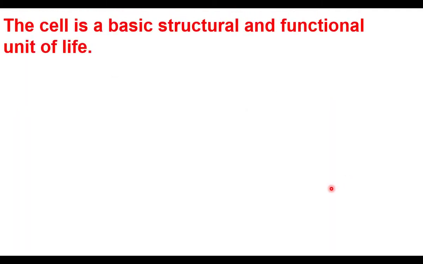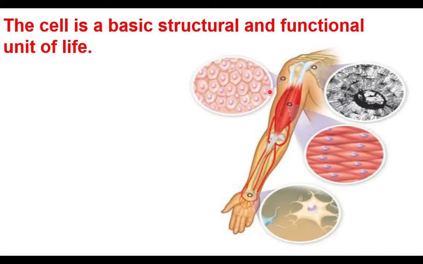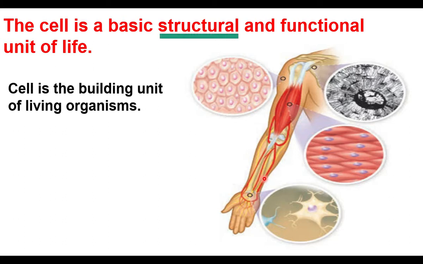Cell is the basic structural and functional unit of life. Structural unit we have already understood. This is a hand. Hand is an organ. Hand is made up of cells. So cell is a structural unit. Cell is the building unit of a living organism. So cell is a structural unit. Cell is a functional unit.